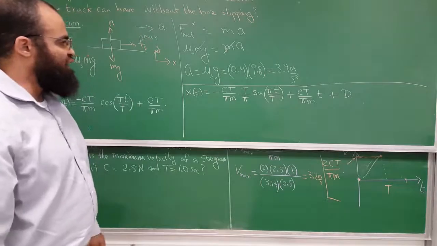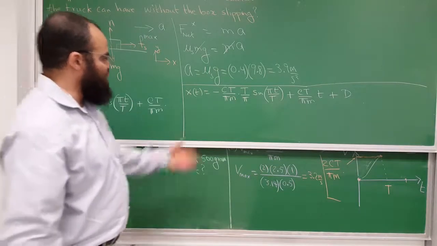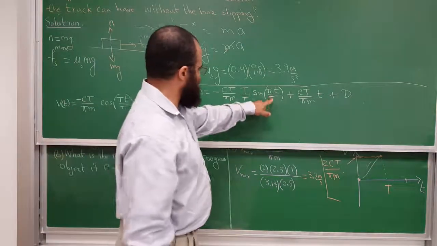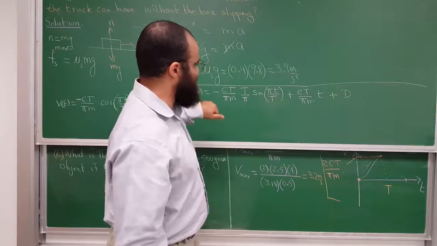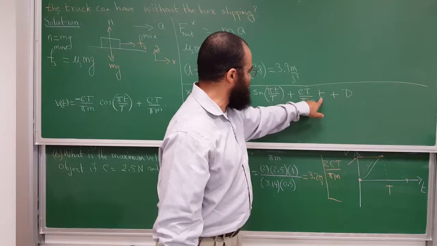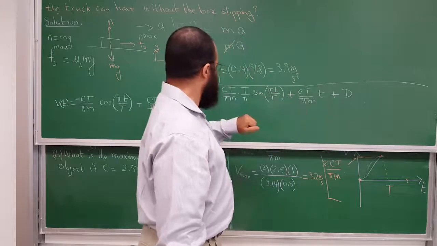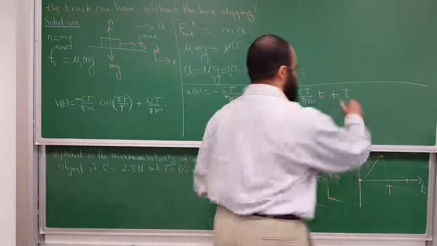What is d here? Well, at time t equal to 0, the position is 0. If you plug in t equal to 0, sine of 0 is 0, that gets rid of this whole thing, and the second term is 0 too. So d itself has to also be 0.